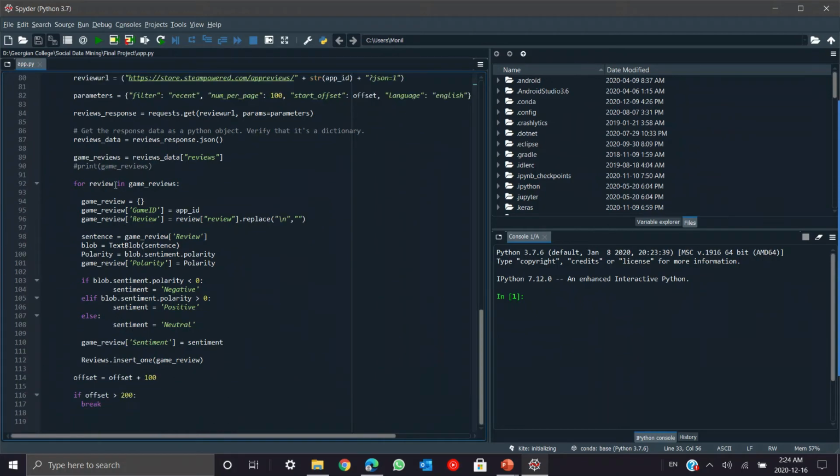And then here again we check for reviews in the game review. We create a dictionary and put the game ID and review into the dictionary, and then we run the sentiment analysis on it, and again append the whole sentiment analysis, game ID and review into the reviews collection. And then we increment the offset, so it will move on to the next page. The offset breaks at 200. So in short, we'll get 300 reviews per game.